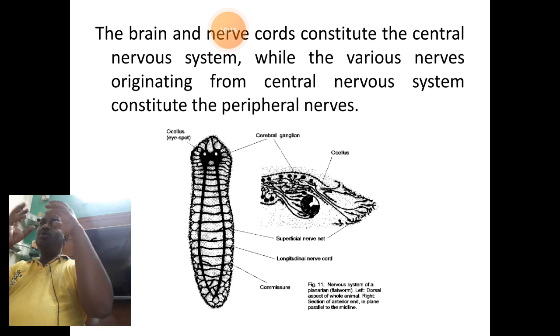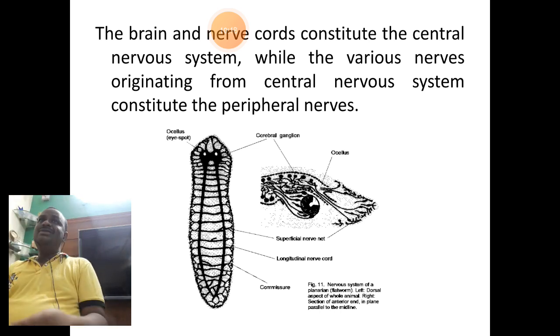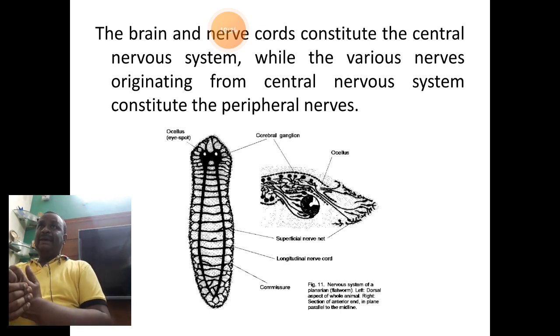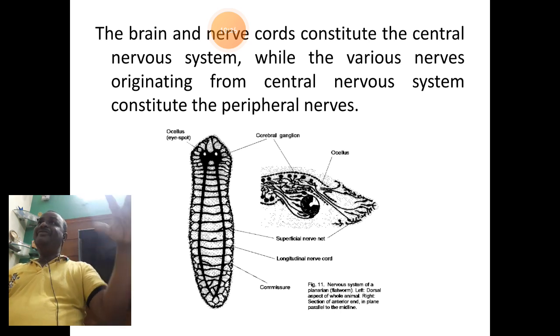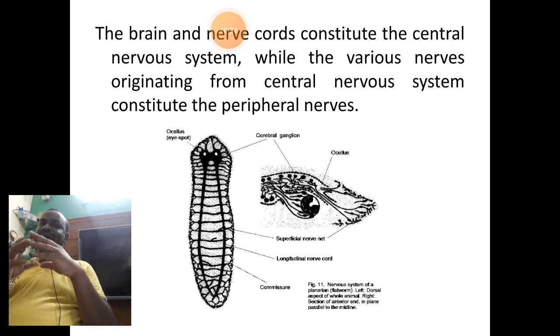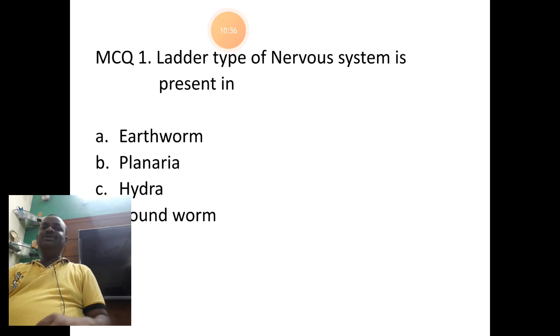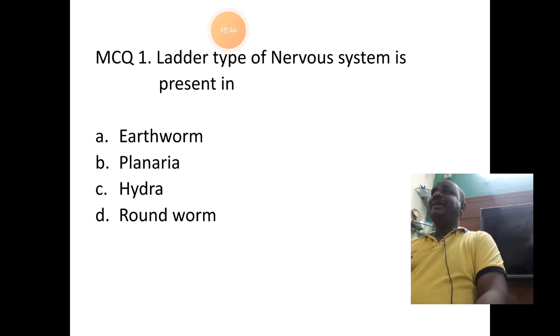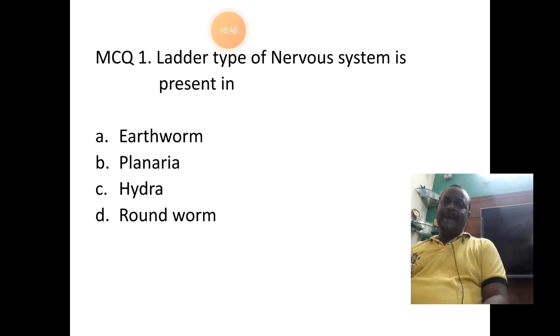Exactly to know that it has got a well defined brain, it has got ventral nerve cords which can be equated to that of the spinal cord in case of the higher vertebrates. And we have many of the peripheral nerves which will form the peripheral nervous system in case of the higher vertebrates. Here though it is very simple. So that's about the importance of the nervous system in case of the organism. Students, with this we are completing the type study related to Dugesia. Let us understand how much we have understood the concept of nervous system of Planaria by answering the MCQ questions here down.